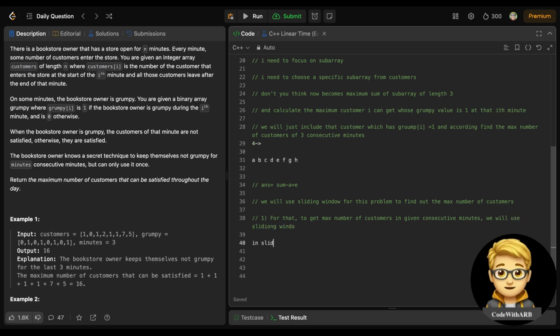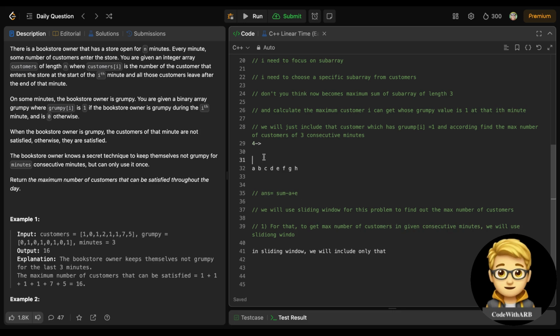In sliding window, we will include only that. See, ABCD is 4 consecutive minutes, but in these four, suppose the A value has grumpy value one and the C value has grumpy value one. So we will include only this A and C, right?